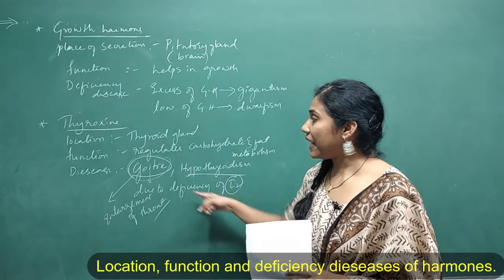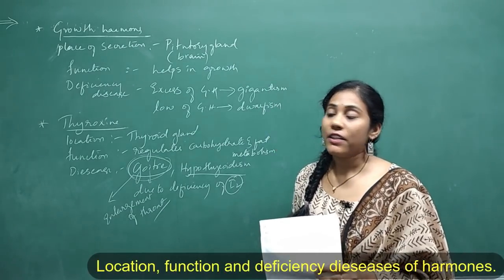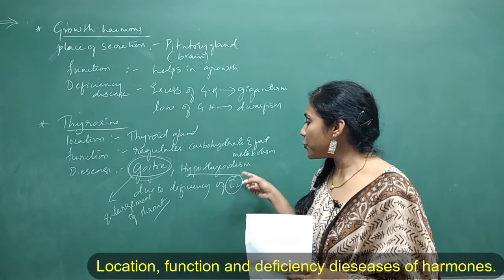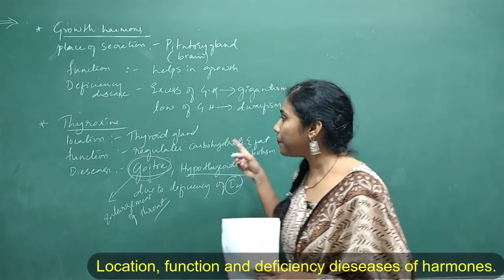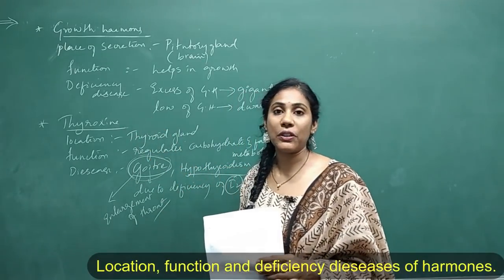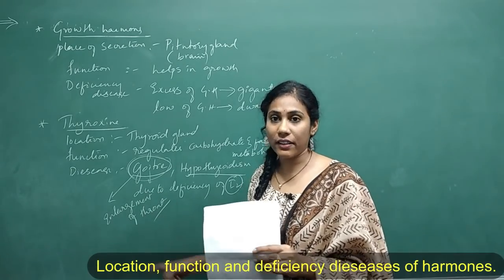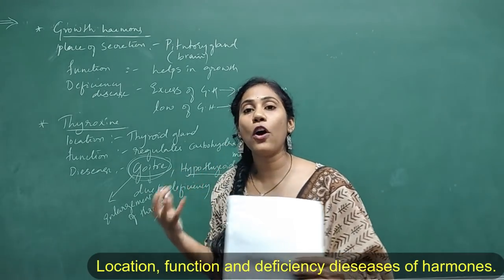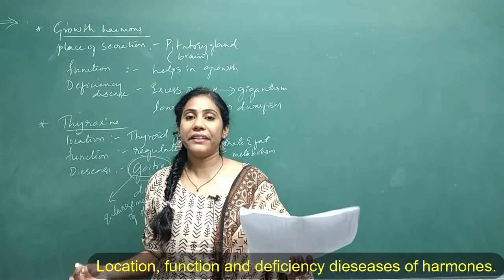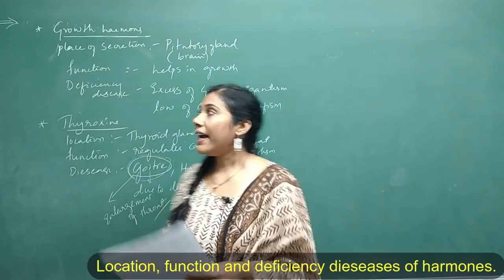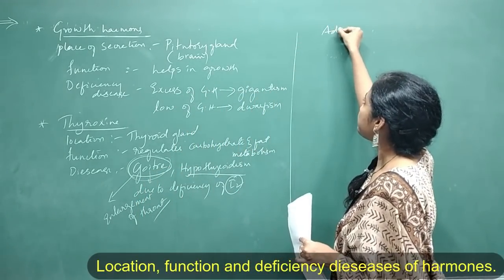Clear? So the entire information about thyroxine is really very, very important. So it is very much necessary to consume iodine on a daily basis, because iodine stimulates the production of thyroxine hormone. If you don't take enough iodine, what is the disease caused? Goiter. What is goiter? Enlargement of throat area. I mean, enlargement of thyroid gland is called goiter. Clear? Fine. And the next hormone is adrenaline.